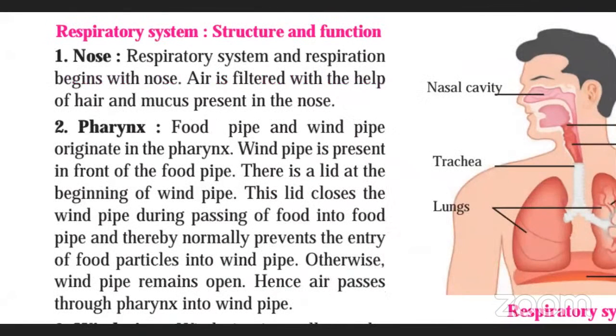Talking about pharynx, what do you understand by food pipe and windpipe?